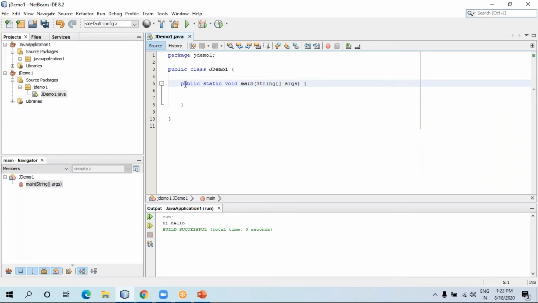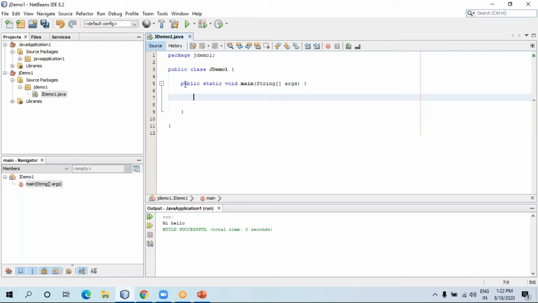I'll explain what public static void main and String args are later on. But don't forget that you have to first create a class and write the main method inside it, then there are curly braces and ending curly braces. So this is the basic structure of Java programming. Now let's start with the basic funda.